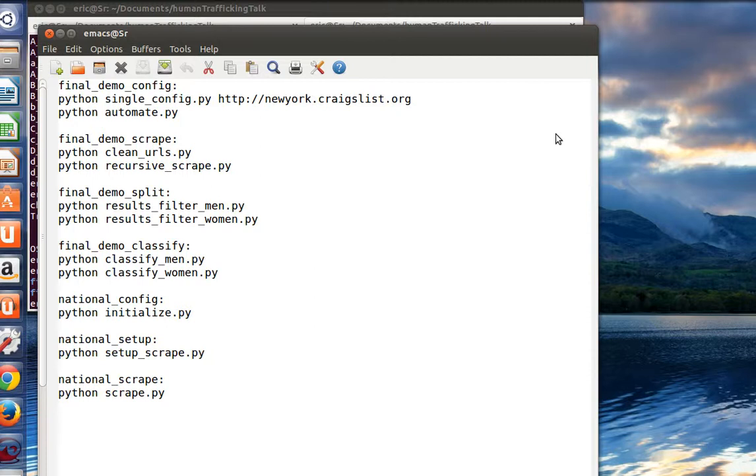To aid in solving this problem, I am working on an open source tool that scrapes popular websites that have prostitution. The idea is sex trafficking forms a natural subset of prostitution, thus by classifying ads within that space, we can identify common themes of trafficking. Originally, I had chosen to scrape Craigslist and Backpage. However, national scraping right now takes far too long, and so I've only been able to scrape Craigslist at the national level. Okay, let's get started with the demo.